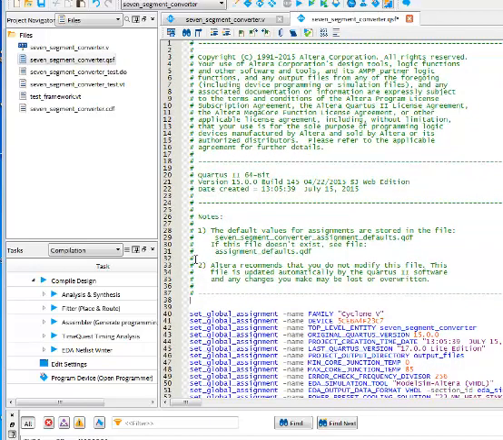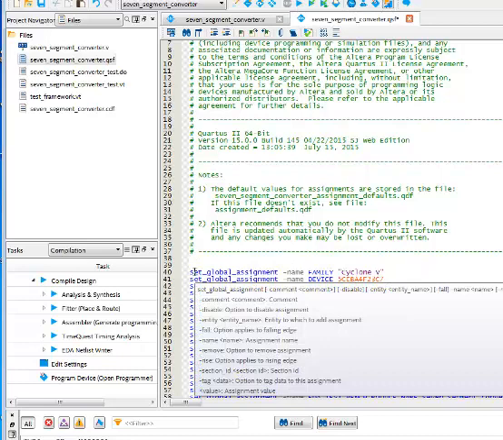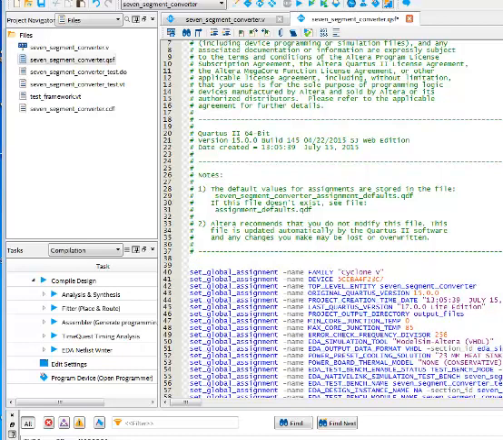You have all of the comments, which are just basically given to you, and then we see that the first step says set_global_assignment -name FAMILY Cyclone V. And there's nothing that indicates what the pin assignments are for this Cyclone V DE0 board. Somehow we have to tell the chip, the Cyclone V chip, that there are actually wires going to the 7-segment displays, and we have to tell that chip which pins to use. And so we have this mapping that exists, and it exists in the QSF file that you downloaded.